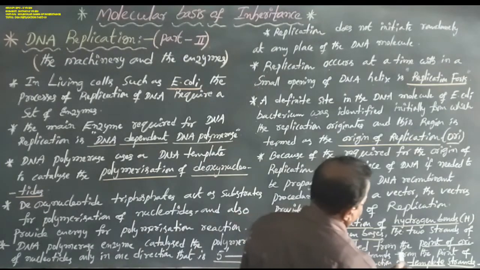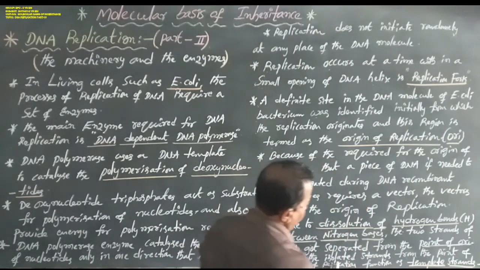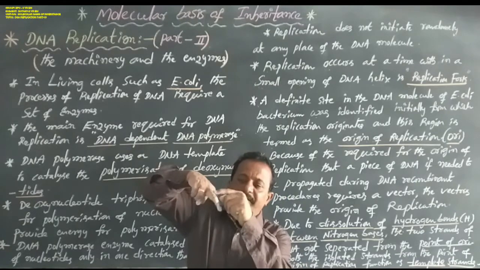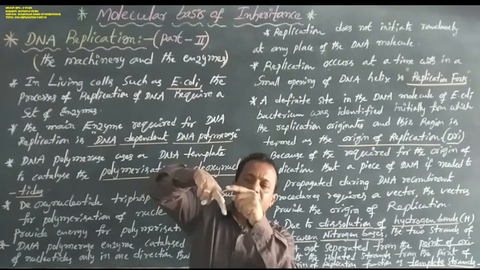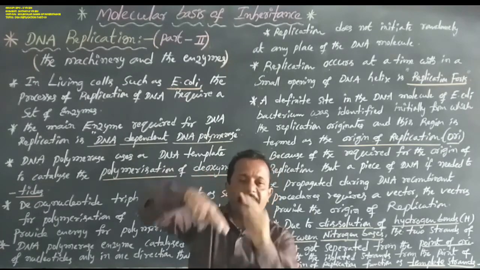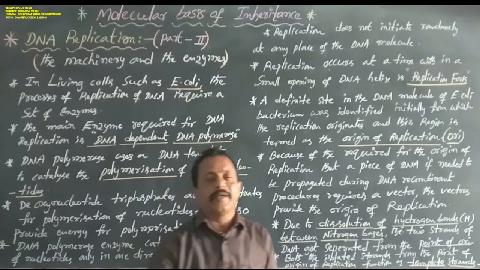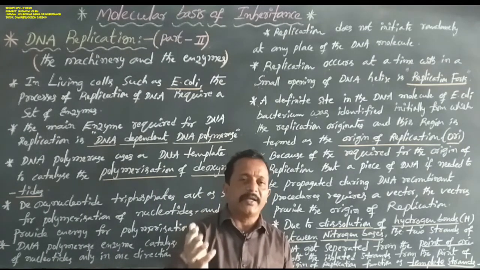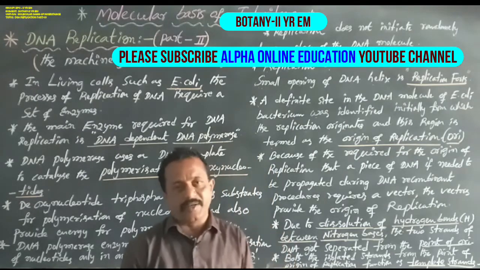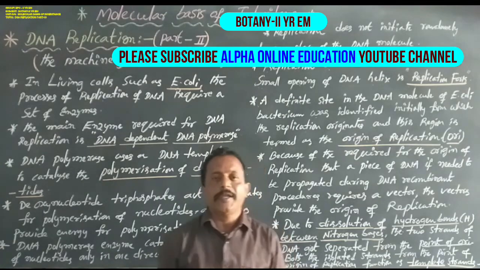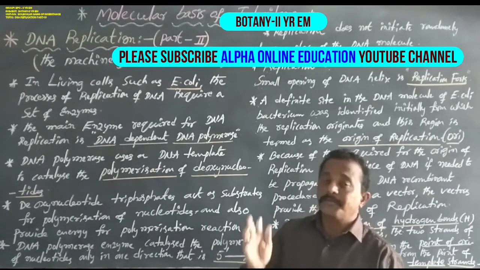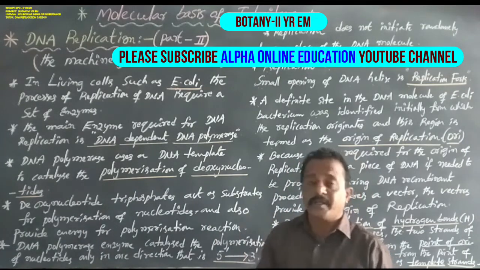Both the isolated strands from the point of origin of replication function as template strands. So when the two DNA strands are separated, each DNA strand acts as a template strand. The template strand will produce a daughter strand, or complementary strand, or coding strand. So this is about some processes of DNA replication.